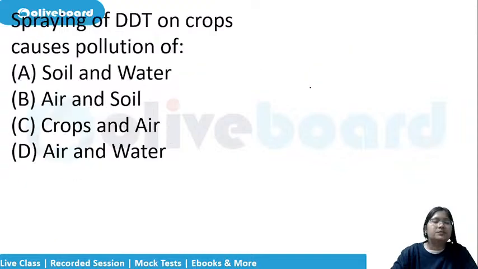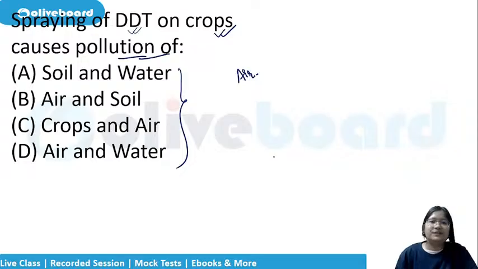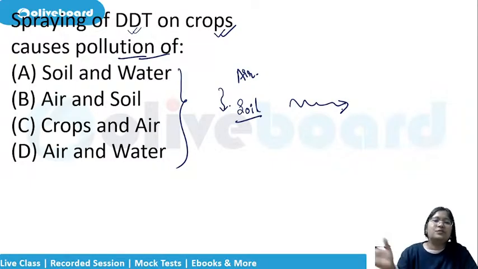Now coming to the next question, spraying of DDT on crops causes pollution of. When this question was asked first, the answer was very difficult. Why? Because the spraying itself will cause air pollution. Then it will go to the soil, so it will cause soil pollution. And then the water will flow and go to the river, so it will cause water pollution also. So actually it is causing all three, but we have to select only two. Which two will we select?